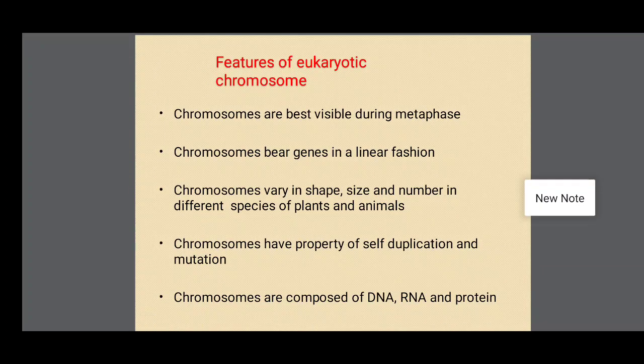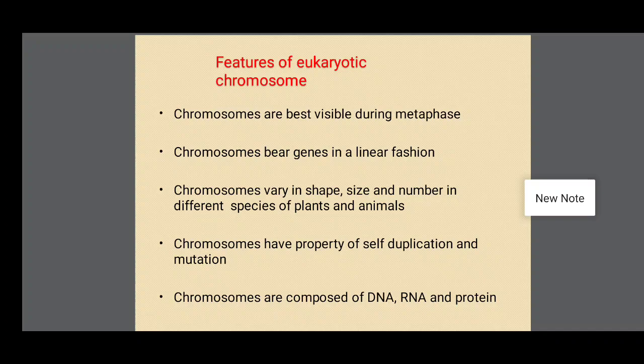Features of eukaryotic chromosomes. Chromosomes are best visible during the metaphase. Chromosomes bear genes in a linear fashion. What are genes? The nitrogen base sequence in DNA is called genes. Chromosomes bear genes because DNA compresses with protein to form chromosomes.